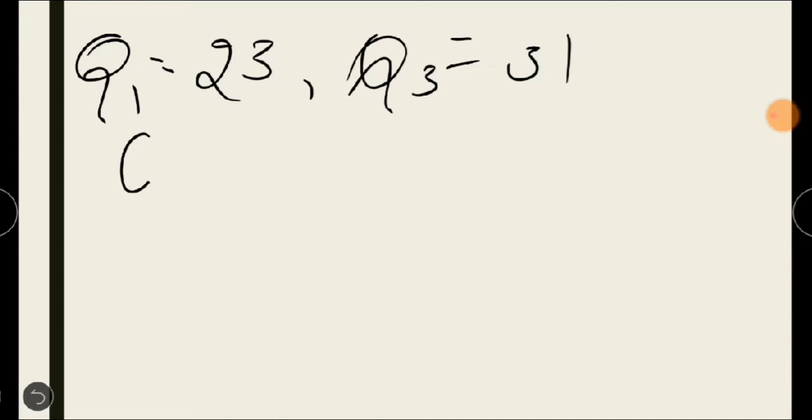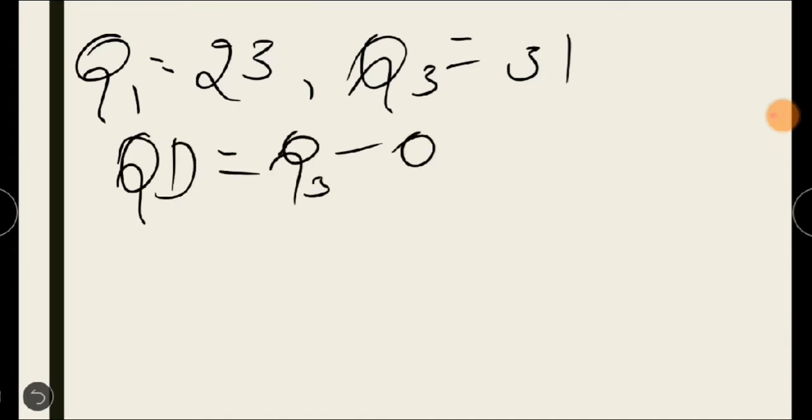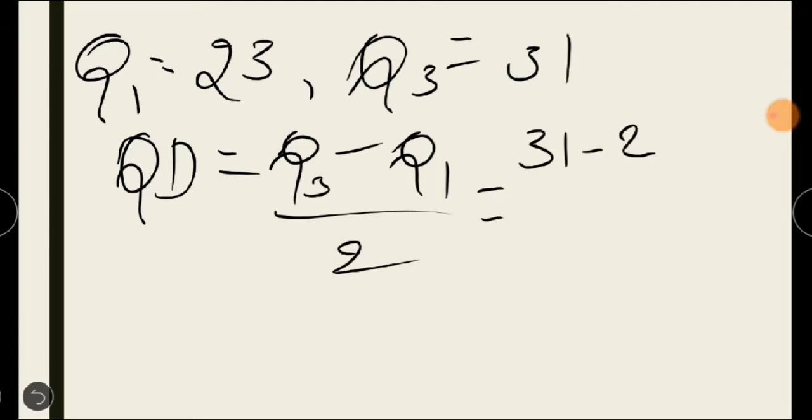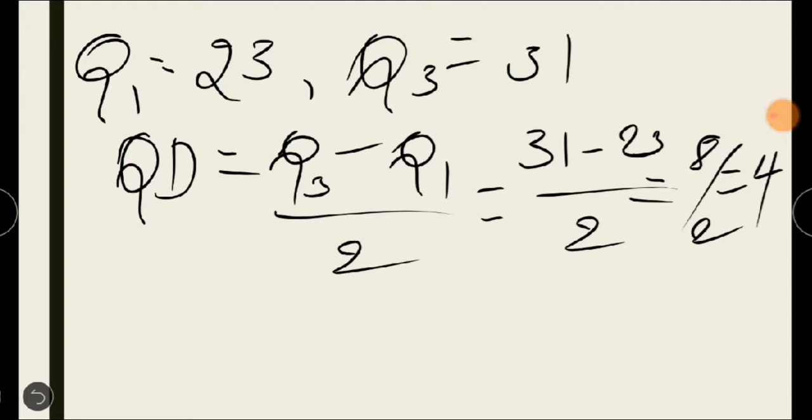And you know the formula for quartile deviation, that is Q3 minus Q1 divided by 2. So it is 31 minus 23 by 2. You will get 8 by 2, that is equal to 4. So the quartile deviation is 4.